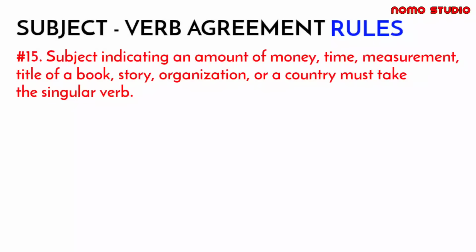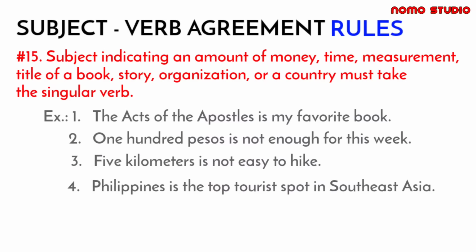Rule number 15. Subject that indicates an amount of money, time, measurement, title of a book, story, organization, or country, even when plural in form, dapat singular verb pa rin. Or we should have to take an S form of the verb. Okay, so let's try to look at these examples.